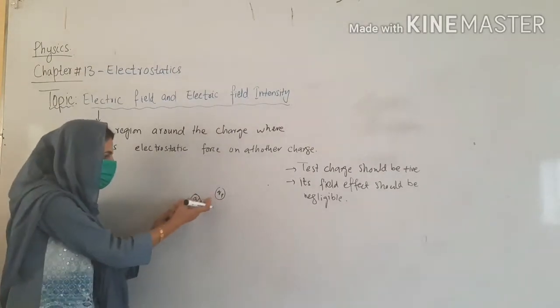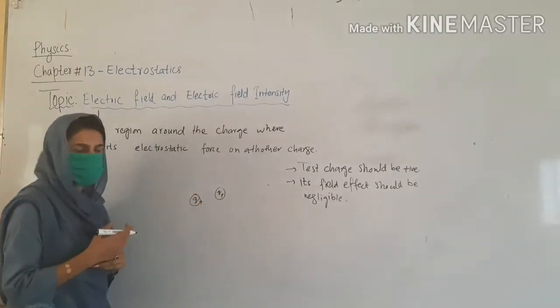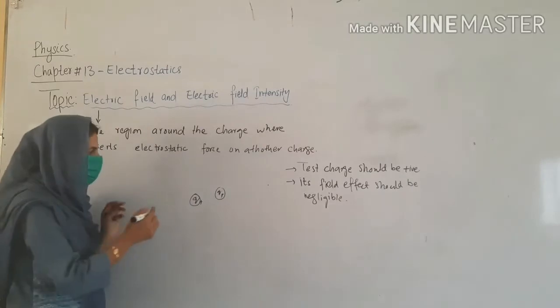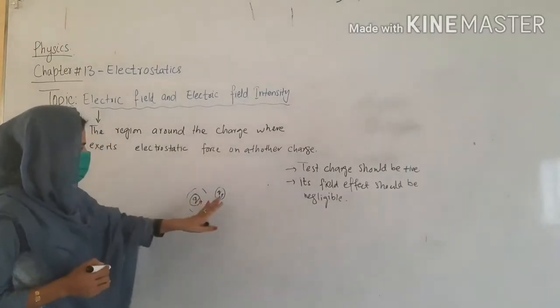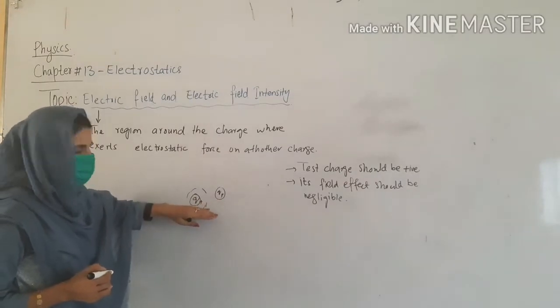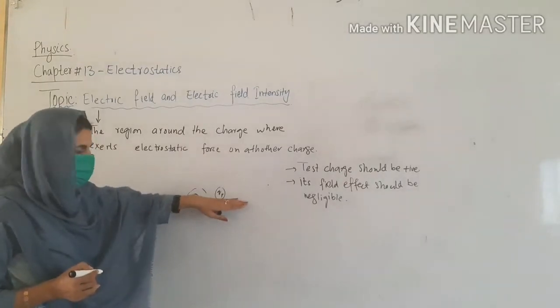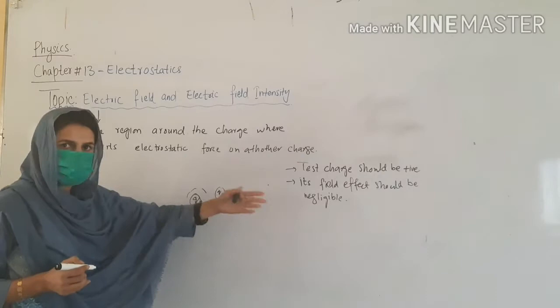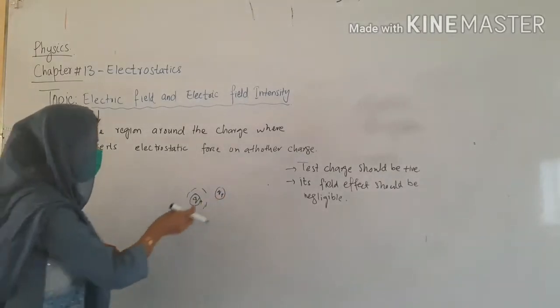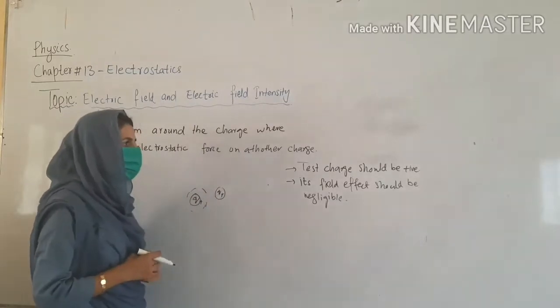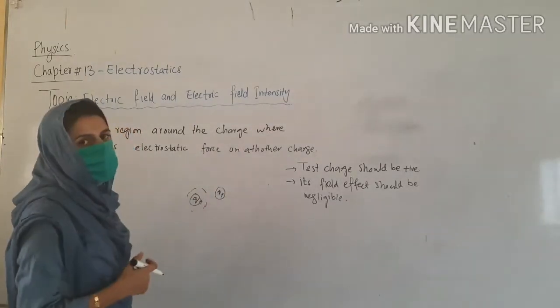It will move this charge away or towards the test charge, so we can't justify this behavior. We just want to justify the charge behavior by bringing the test charge near or away from the actual charge. So the test charge should be very small, with a very negligible field effect.